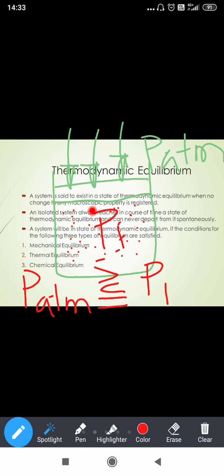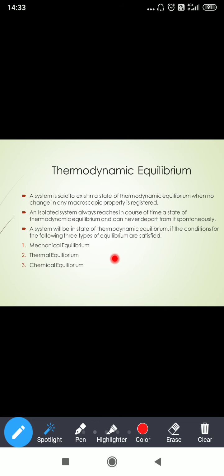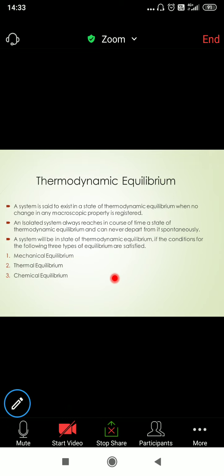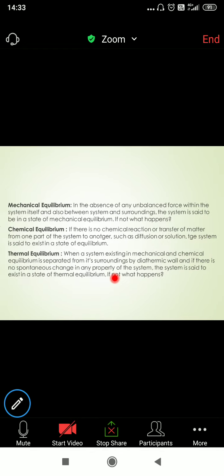So what is the unbalanced force here? Pressure. Correct. So this pressure is the unbalanced force. So you can see here, mechanical equilibrium. So just read it.